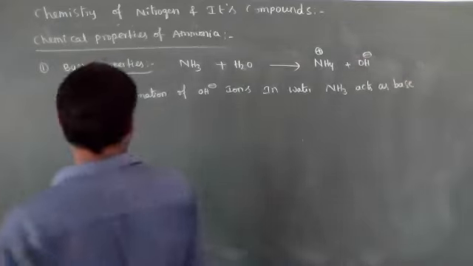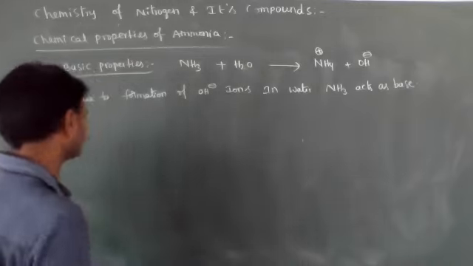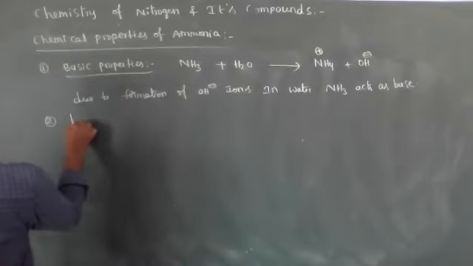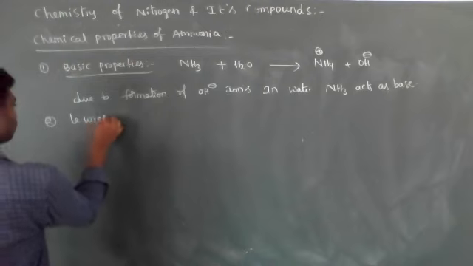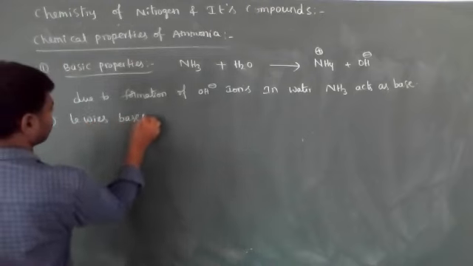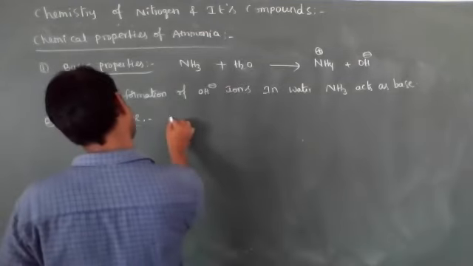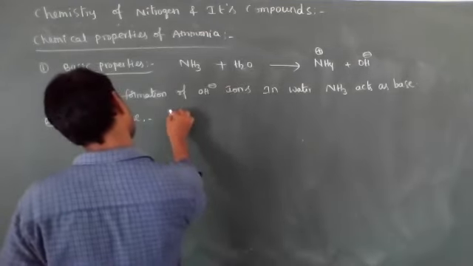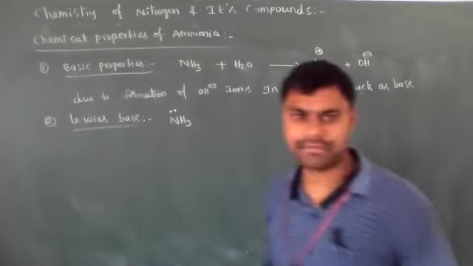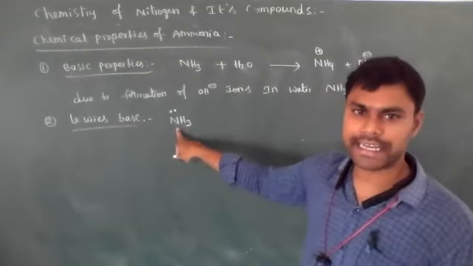The second is that NH3 acts as a Lewis base. Why does NH3 act as a Lewis base? The central atom in ammonia, nitrogen, contains one lone pair.